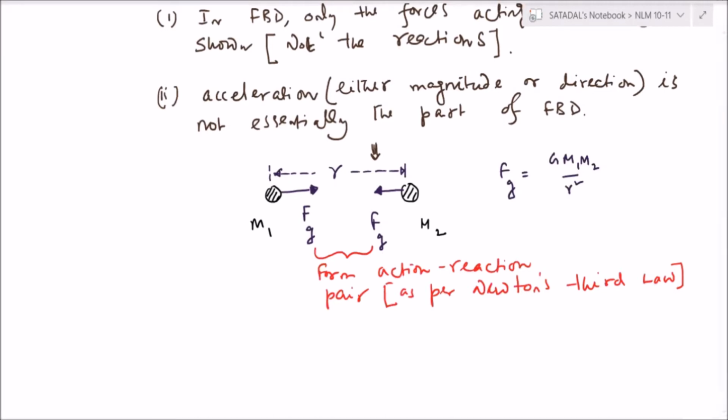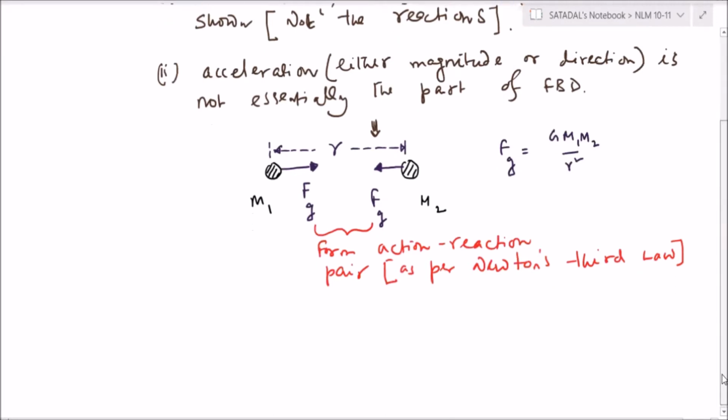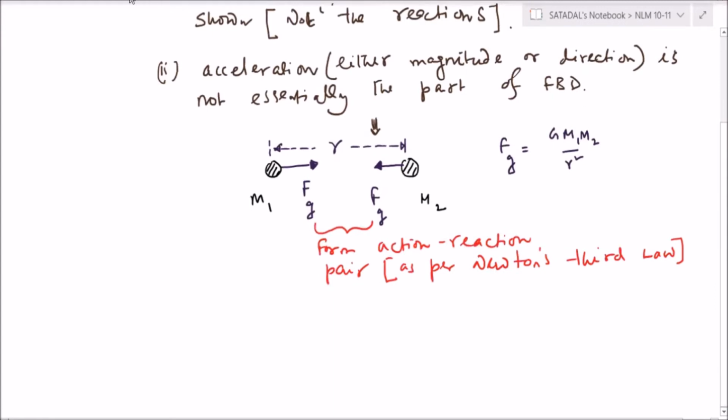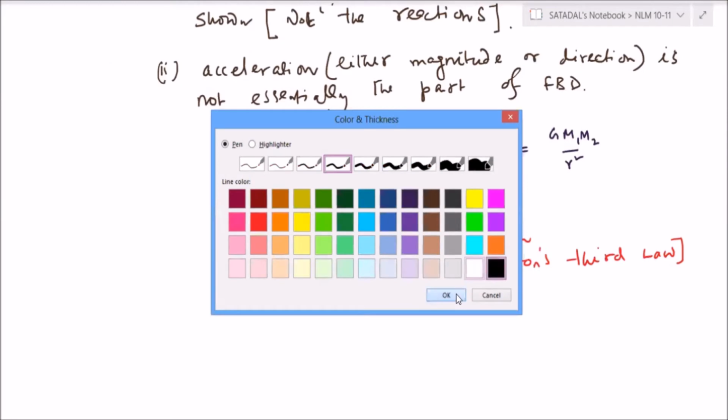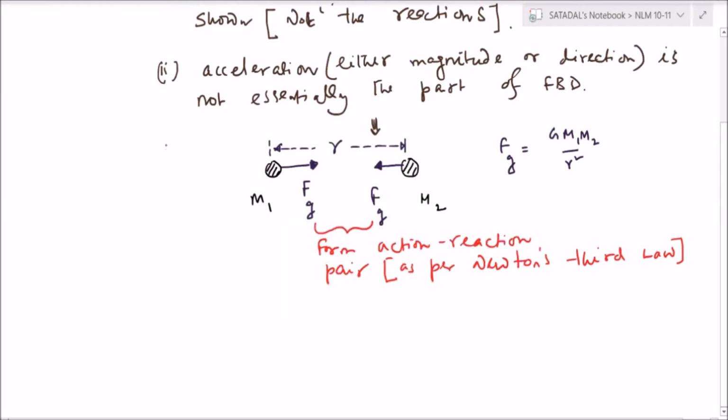Is that okay? Correct? Okay. So now I'm coming to the second prerequisites. So this is prerequisite 1 and this is prerequisite 2.